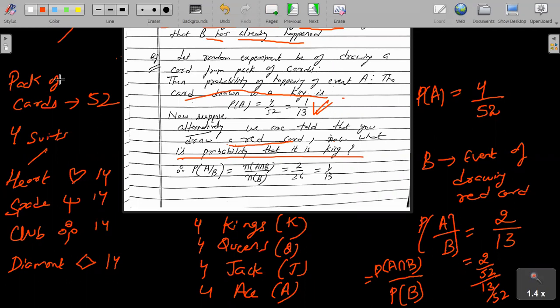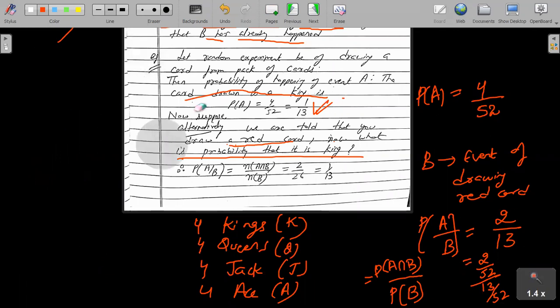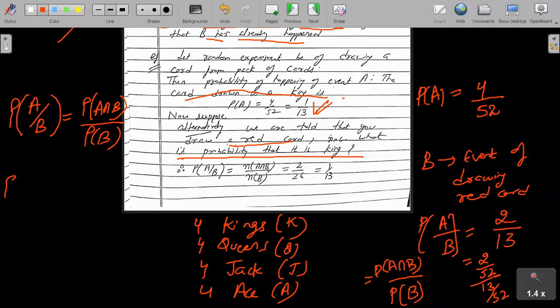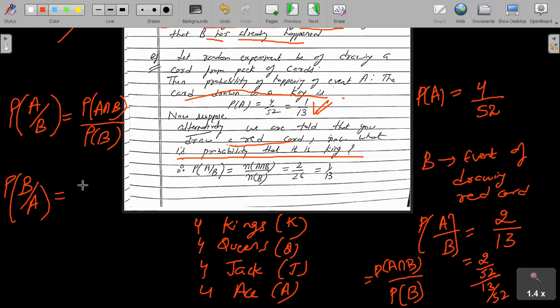So from here I will conclude. What we get is the formula: probability of A mod B is probability of A intersection B over probability of B. Similarly, you could have it the other way around also, probability of B mod A. So this will be what? The one that is below, its probability alone comes, probability of A, and on top the intersection of both comes.